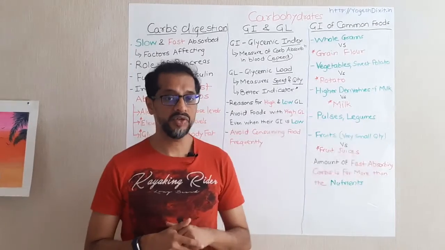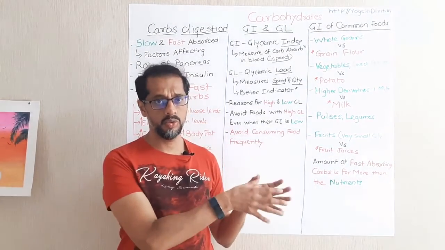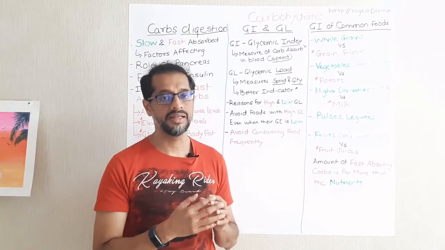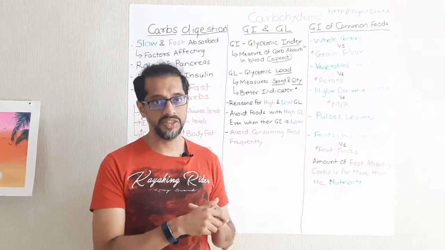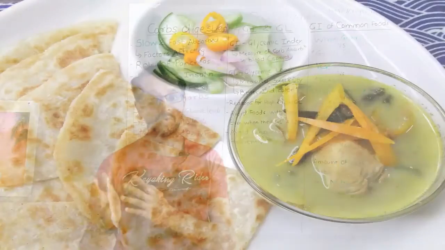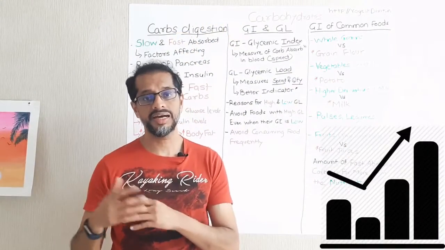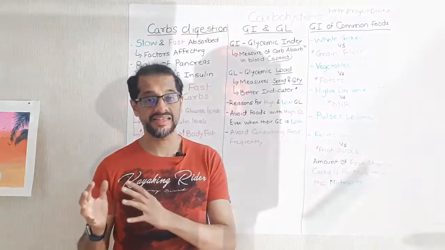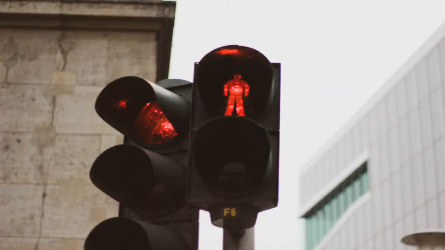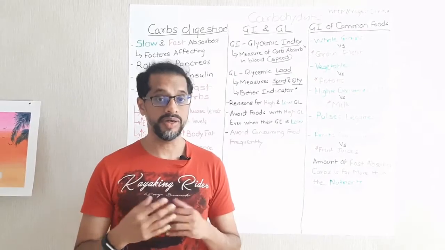And the most interesting caveat to this is, let's take an example of a small size wheat roti, which sits on the lower side of the glycemic index scale and is considered a low glycemic index food. But what happens when a person consumes not just one, but 3 or 4 same-sized wheat rotis? The glycemic load becomes too high. It is not as safe as eating one small roti. That's the caveat, that's the misconception which is very prevalent amongst people, and which is essentially leading to a lot of metabolic disorders.